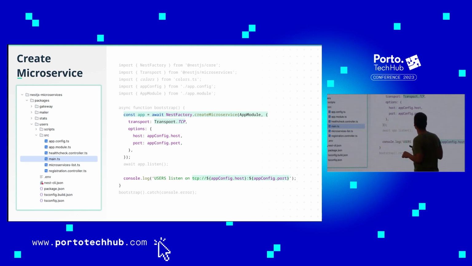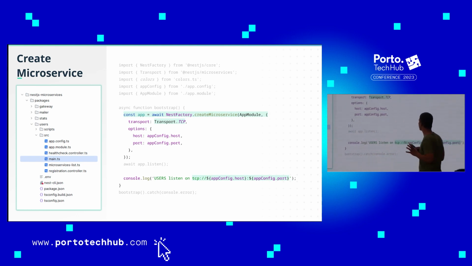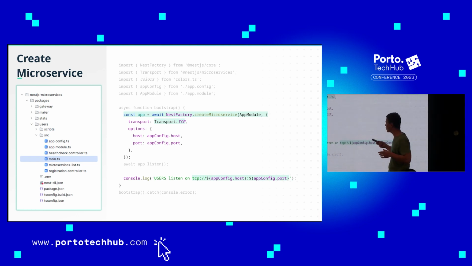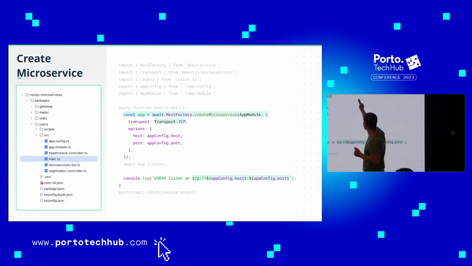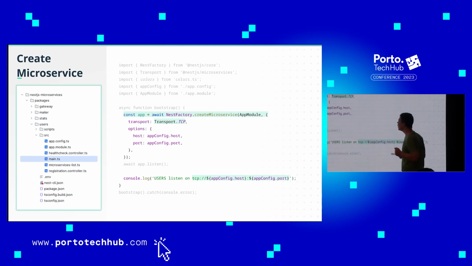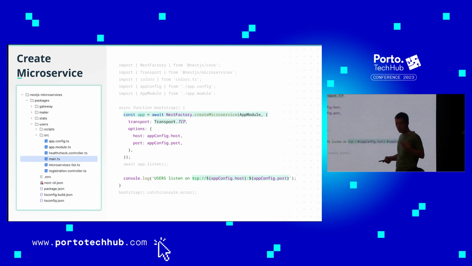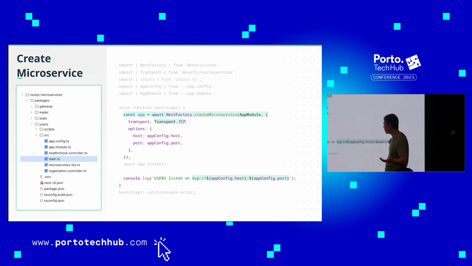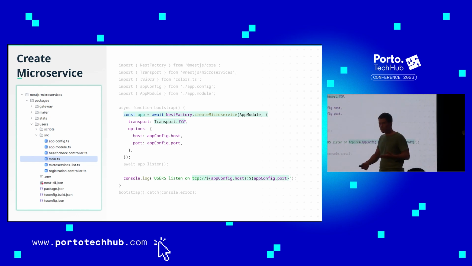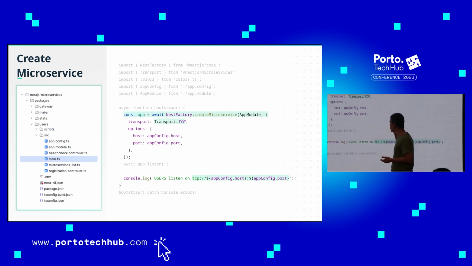So, first, let's create some microservice. How will this happen with this configuration? Create microservice, and something very important: the transport protocol. It can be anything. It can be TCP, Redis, Kafka, or RabbitMQ, which means you can use async communication through RabbitMQ, or something in between.